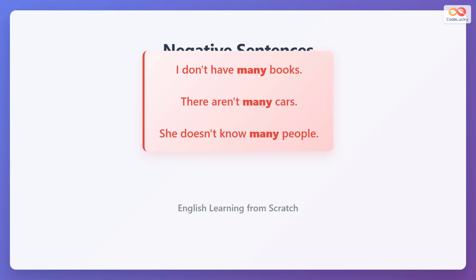In negative sentences, we use many with countable nouns. I do not have many books. There are not many cars. She does not know many people. Notice many always follows do not or are not with countable nouns.